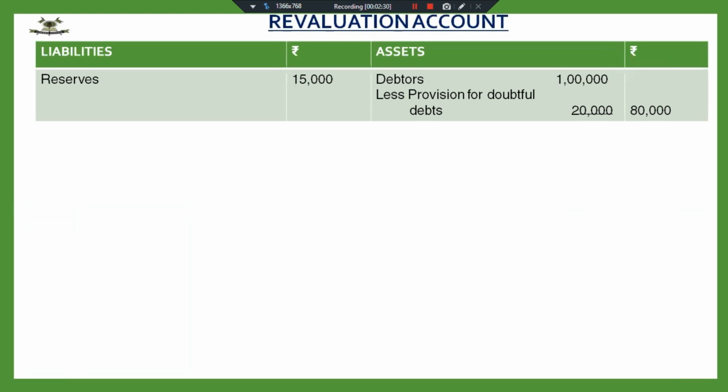We are given debtors of rupees 1 lakh and provision for doubtful debts 20,000. I hope you have gone through the assignment that I sent to you, where all the adjustments were given. Fine. So bad debts are 15,000 and provision is to be maintained at 10%. Earlier we took bad debt separately and provision separately. Now I'm going to combine these two.